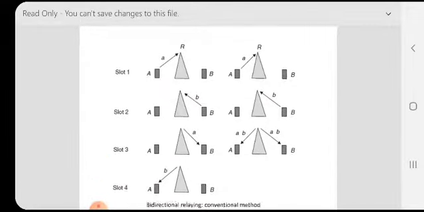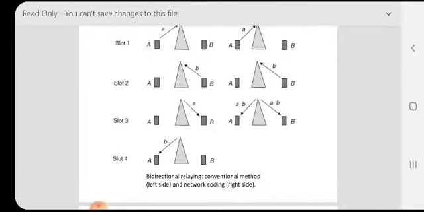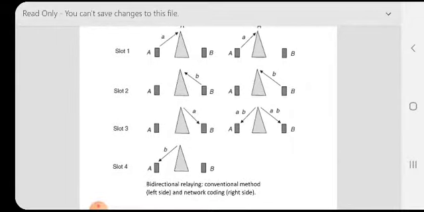That is shown in the figure. Left side is the conventional method and network coding is on the right side. In the conventional method there are 4 time slots required, but in network coding there are only 3 time slots required, as you can see in the figure.